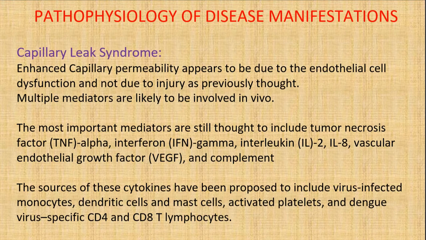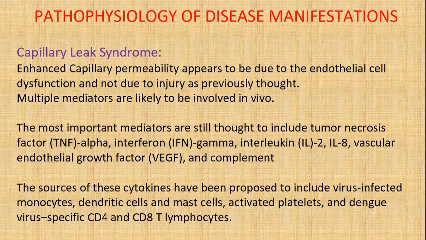The pathophysiology of disease manifestation. There is something called capillary leak syndrome. The enhanced capillary permeability appears due to endothelial cell dysfunction. Normally, when there is an injury to the vessel wall or endothelium, we will see capillary leak. But here, there is enhanced capillary permeability due to endothelial cell dysfunction, and multiple mediators are likely to be involved. So, what are the mediators that can lead to this?